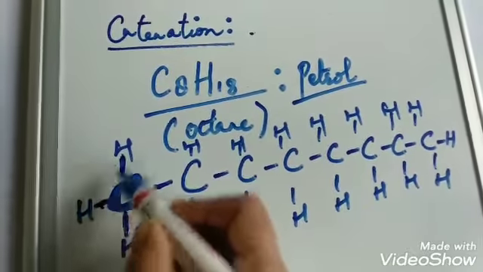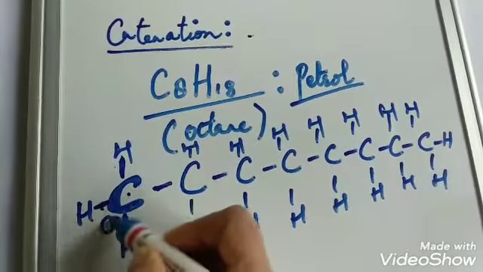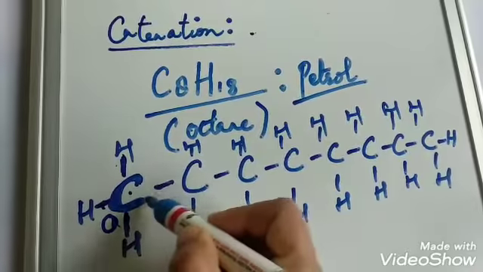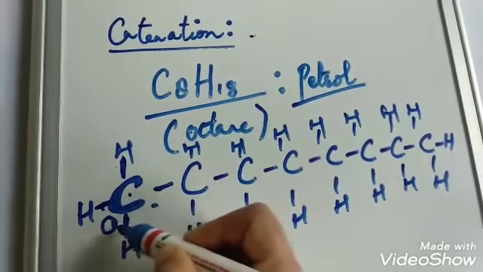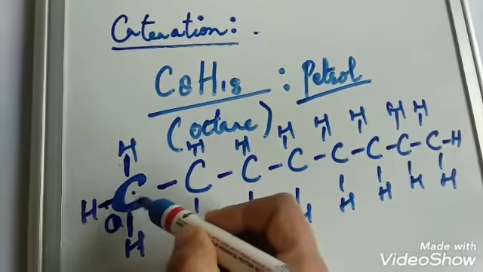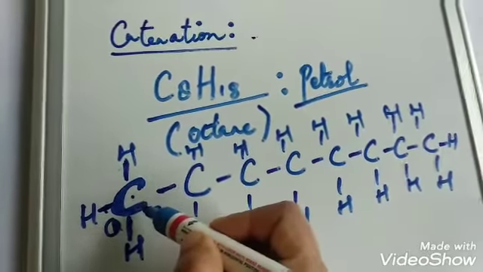Here 3 bonds are formed between carbon number 1 and 3 hydrogen atoms, and the 4th one is between 2 carbon atoms. So this carbon number 1 has completed its octet to attain the stable electronic configuration. Next, again, the second carbon does the same thing, the third carbon does the same thing.